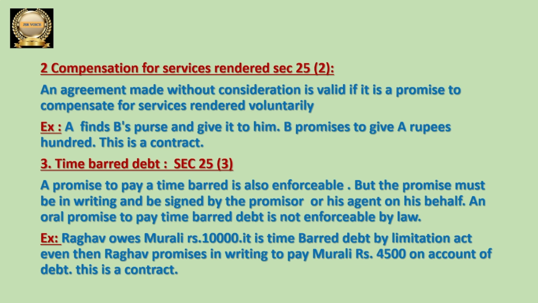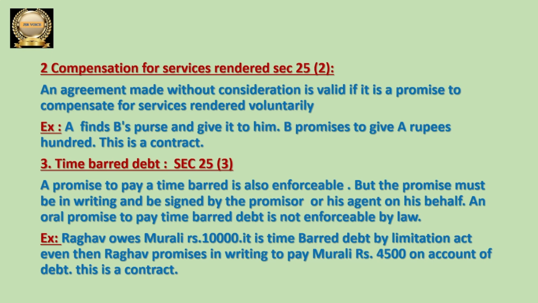There is some time period for that, for example 3 months. The due period expired, even then that person did not pay. So we can call that due amount, the debt, as time barred debt. Time actually expired, so we call it a time barred debt.